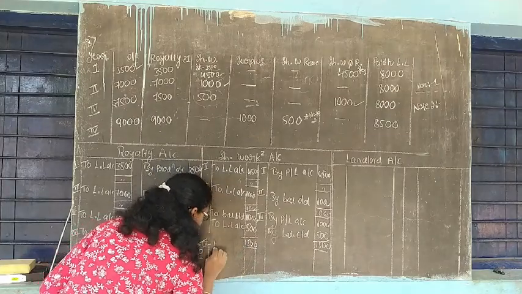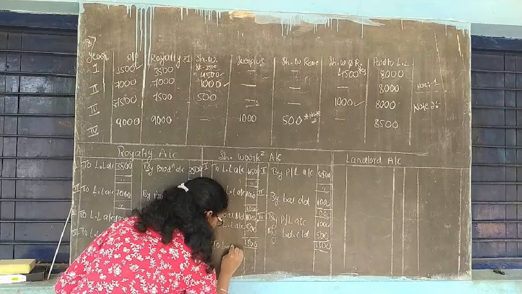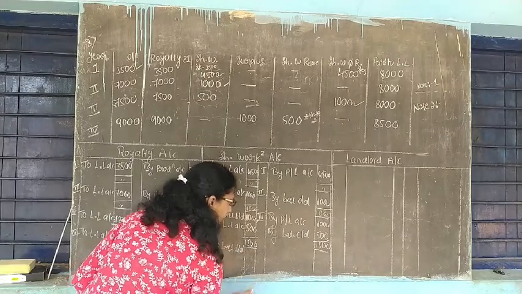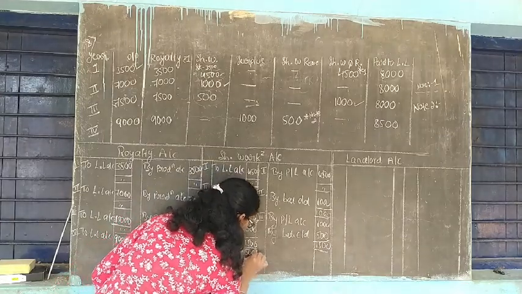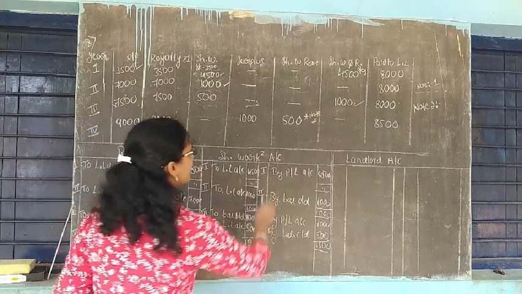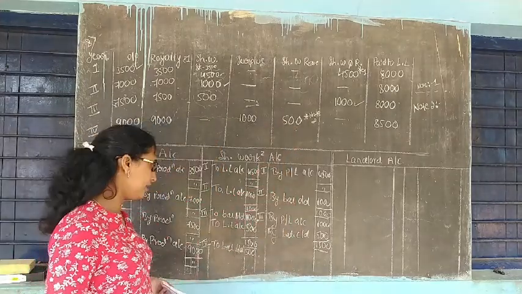Fourth year, to balance brought down 500 rupees. This 500 rupees has been recouped, right?